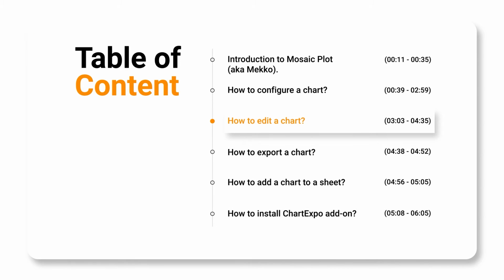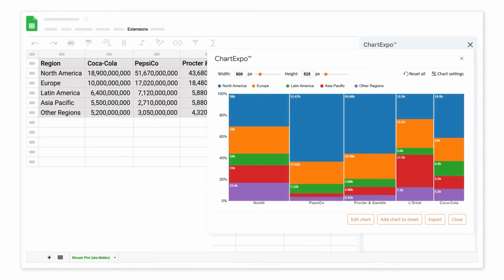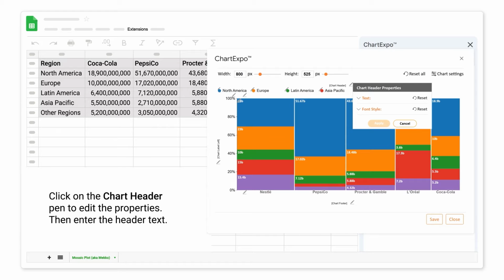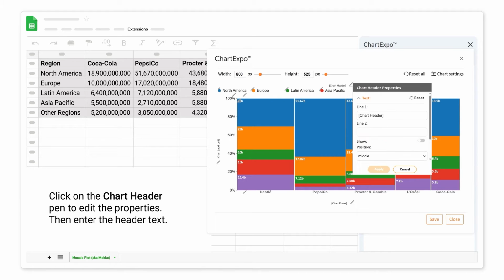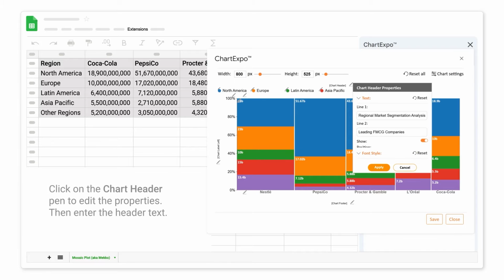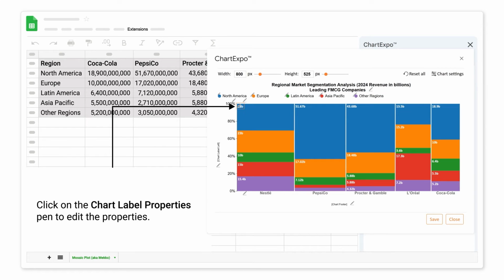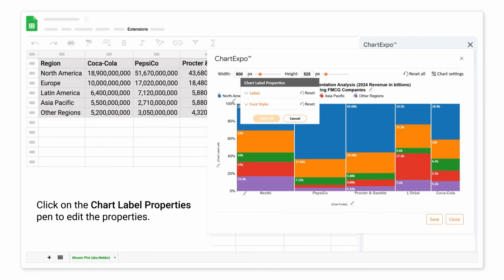How to edit a chart. Click on the Edit Chart button. Click on the chart header pen to edit the properties. Then enter the header text. Click on the Apply button. Click on the Chart Label Properties pen to edit the properties.